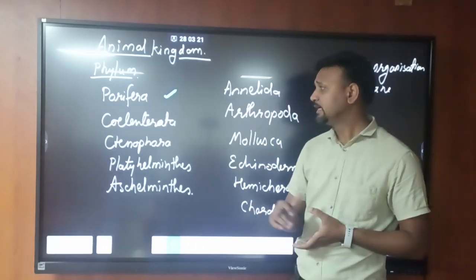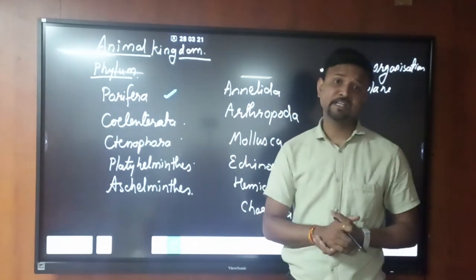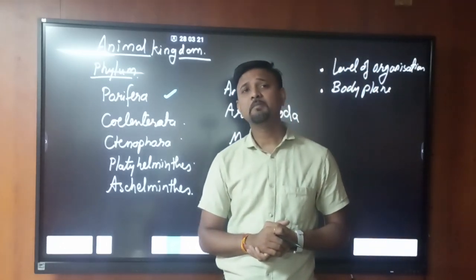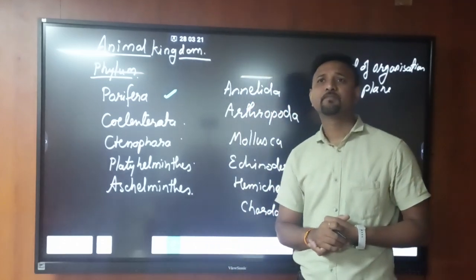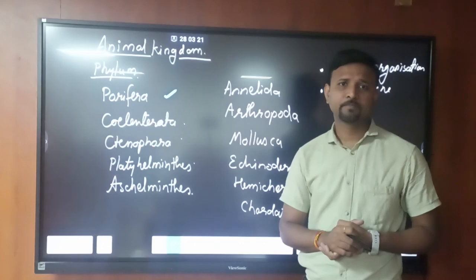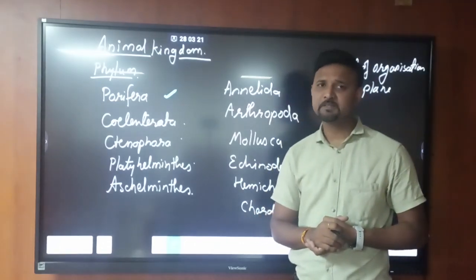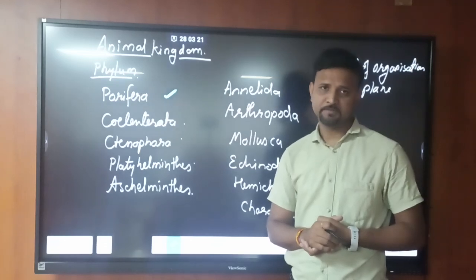In Coelenterata, Ctenophora and Platyhelminthes, the mouth and anus act as a single opening, through which food enters the body and is excreted.